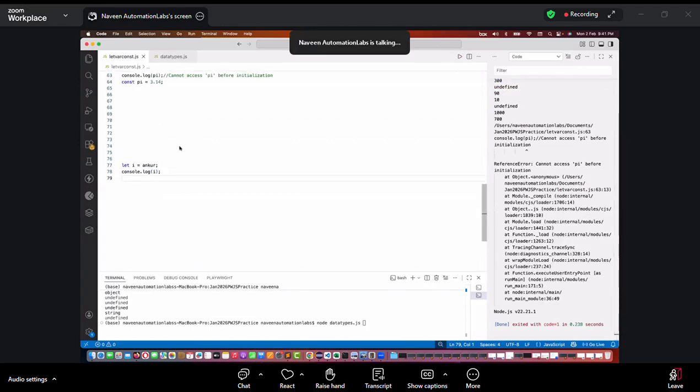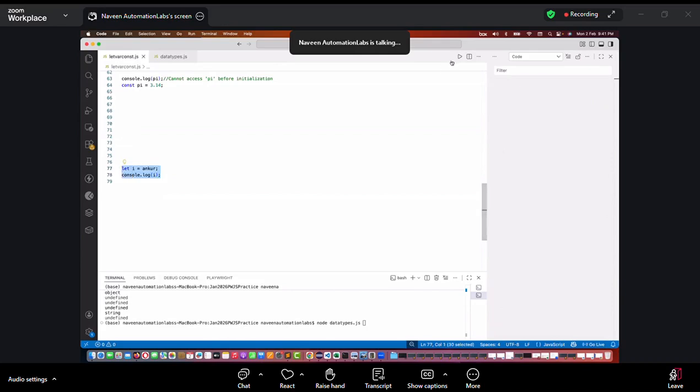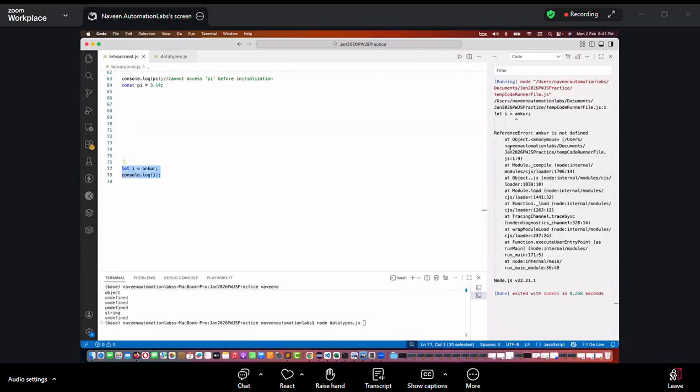Just a second, I'm running only this particular code. See this: Ankur is not defined. It is not considering Ankur as a string; it's considering Ankur as a variable, just like A equal to B. You're getting my point? So if you write typeof before that, it will also start giving you the error here. Got it. Good question. Okay, thank you.